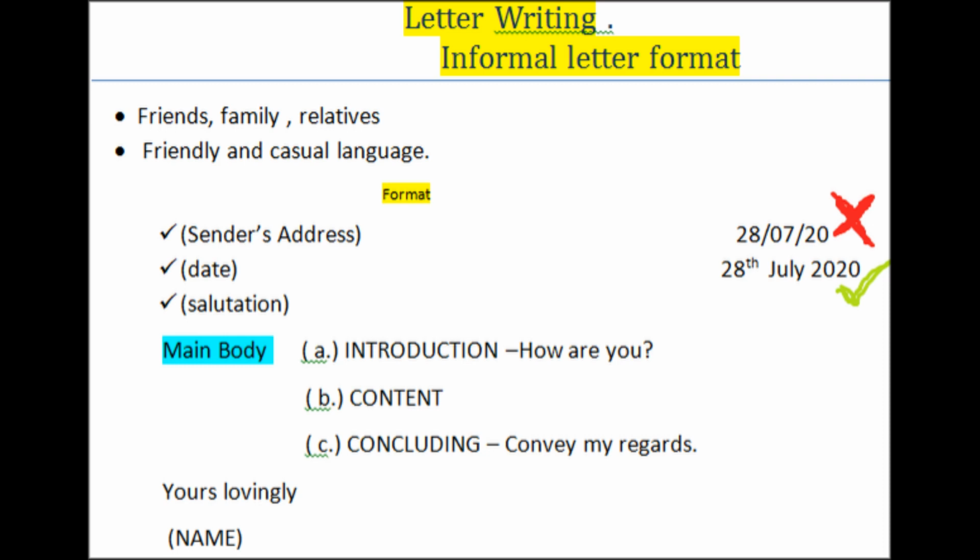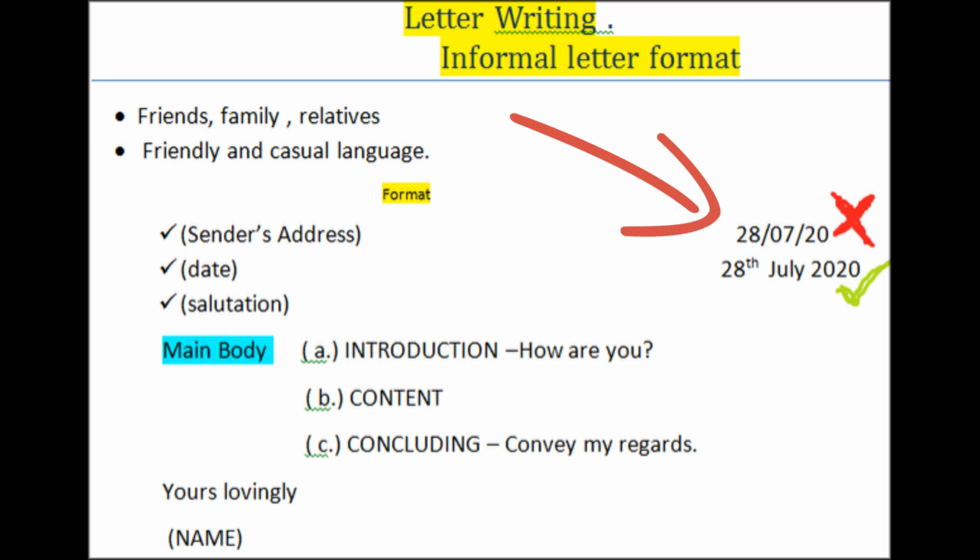So, let us discuss the format of informal letter. First of all, you have to write sender's address. That means your address. After writing a sender's address, leave a line. Then write date. How to write the date?